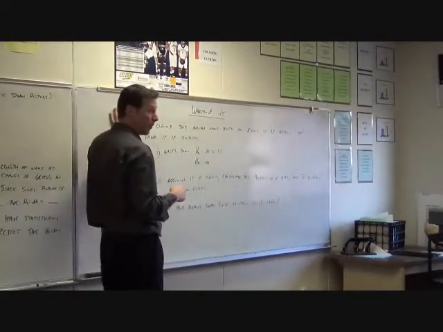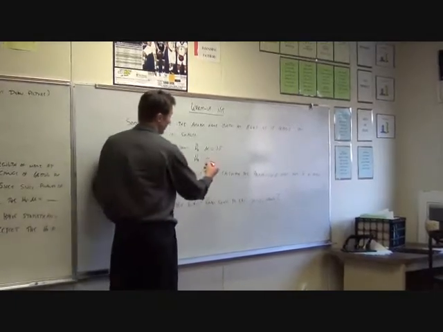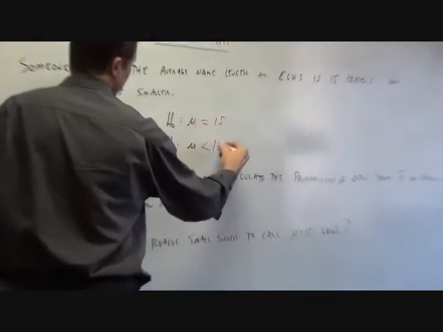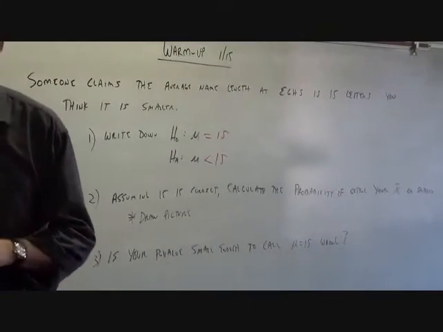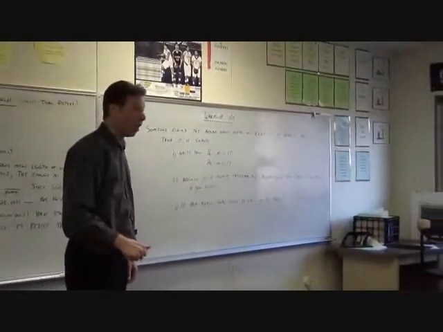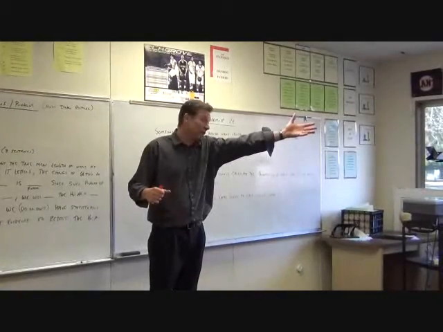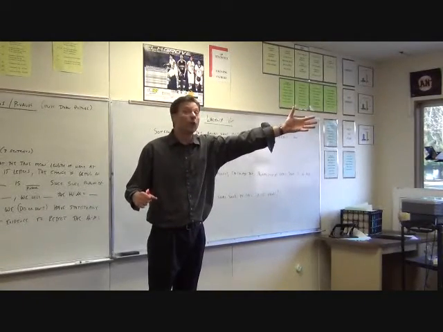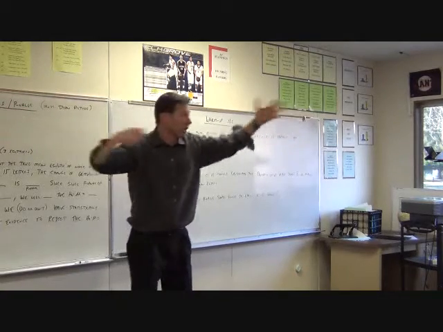All right, so based on what we're trying to prove here, what would you say the alternate hypothesis is? The mean is less than 15. Less than 15. That's what we're trying to prove. We're trying to prove them wrong. All right, you went and took a sample. You got an X bar, one of those X bars up there on the wall. We're trying to figure out how likely it is that you get an X bar like Annika got if the real mean was 15. All of you right now have a different p-value. We're going to work on yours now.